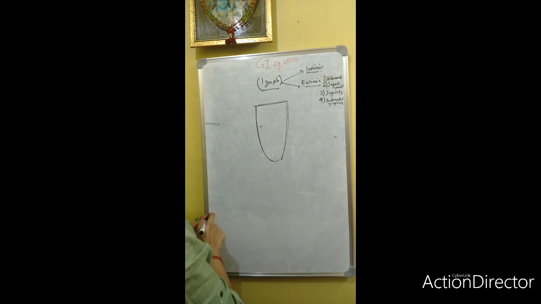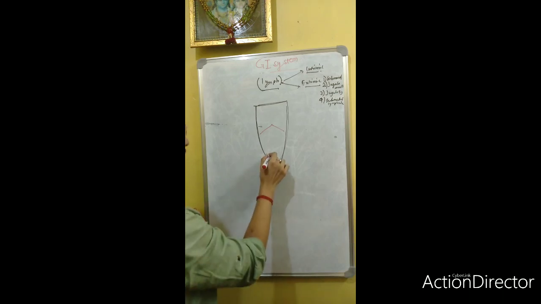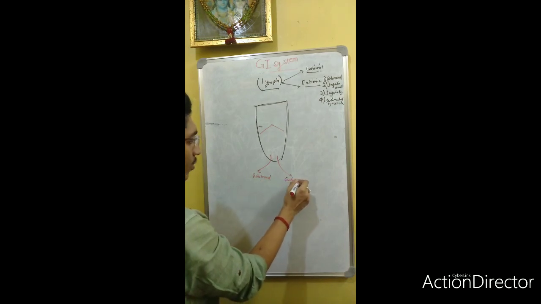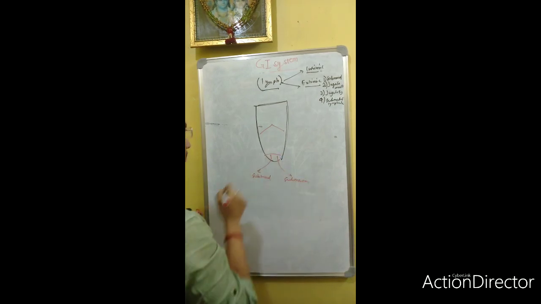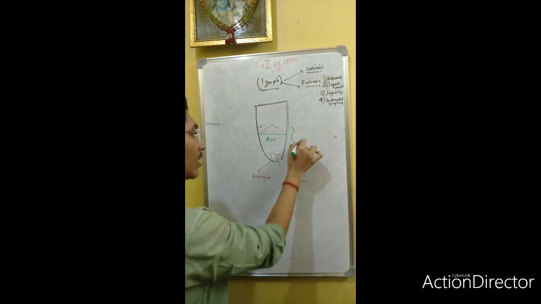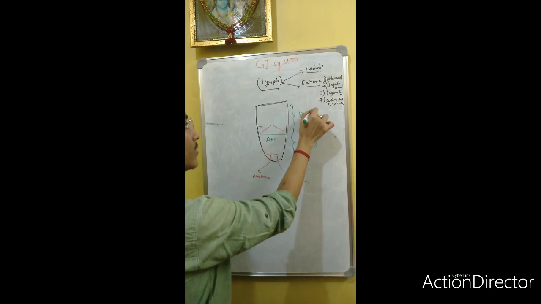So how will it go? From the anterior surface, from the tip, it will go towards the submandibular and the submental lymph nodes. This is the anterior 2/3, and this is the posterior 1/3.